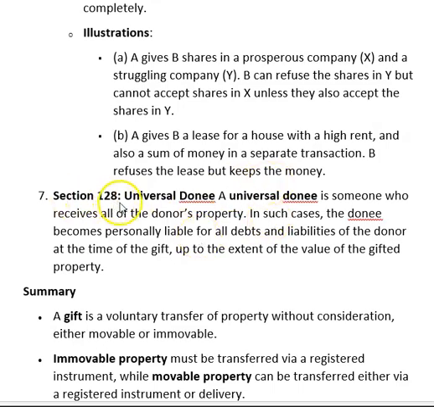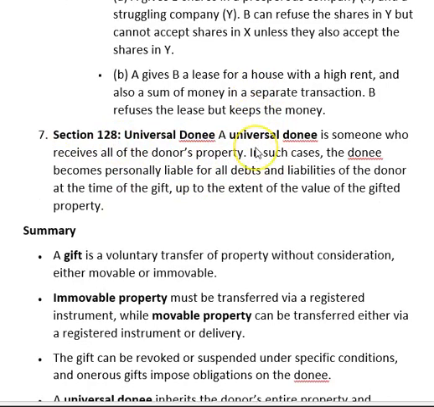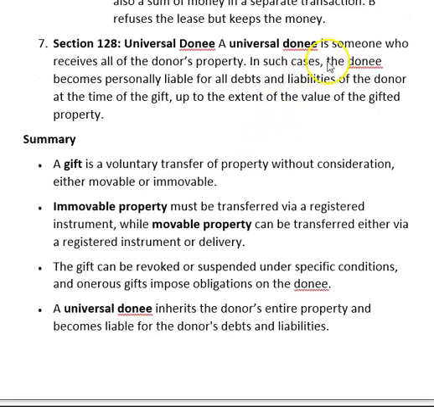Okay, section 128, universal gift. A universal donee is someone who receives all of the donor's property. In such a case, the donee becomes personally liable for all debt and liability of the donor at the time of the gift, up to the extent of the value of the gifted property.